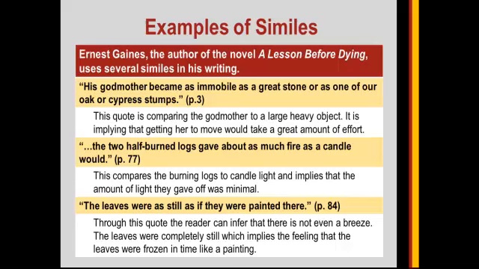The 2 half-burned logs gave about as much fire as a candle would. Page 77. This compares the burning logs to candlelight and implies that the amount of light they gave off was minimal. The leaves were as still as if they were painted there, page 84. Through this quote, the reader can infer that there is not even a breeze. The leaves were completely still, which implies the feeling that the leaves were frozen in time like a painting.